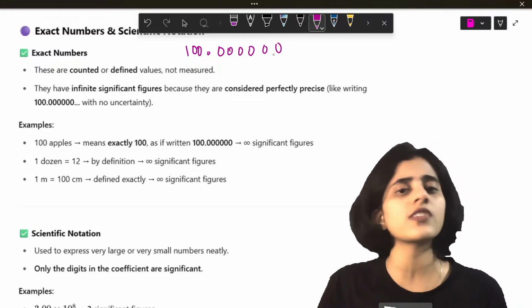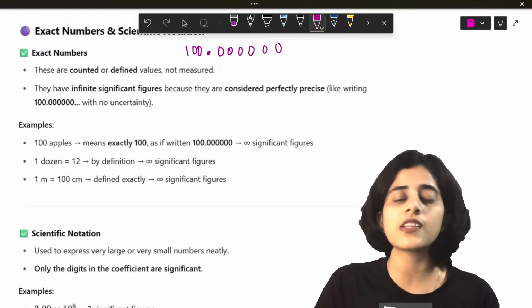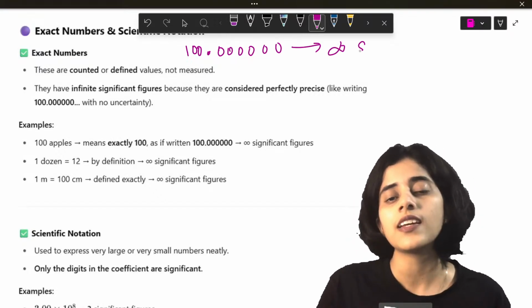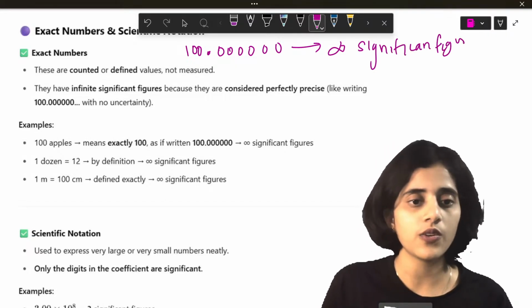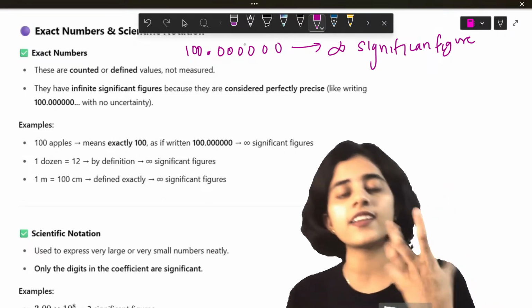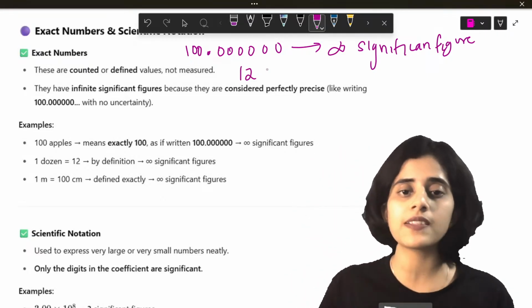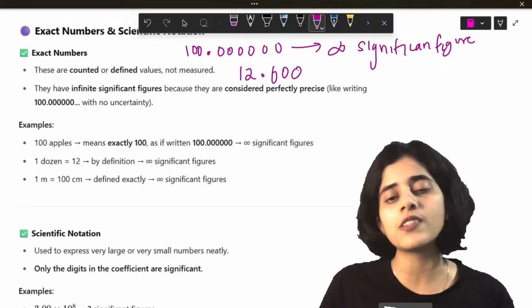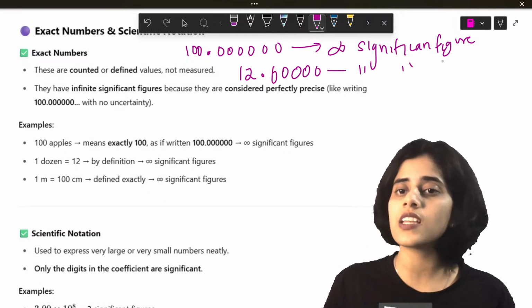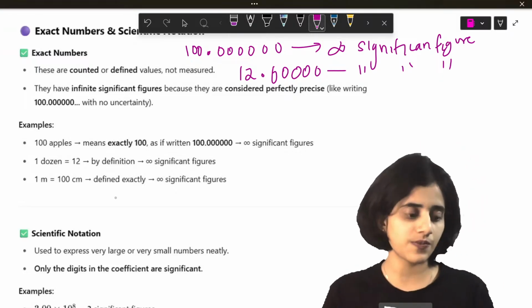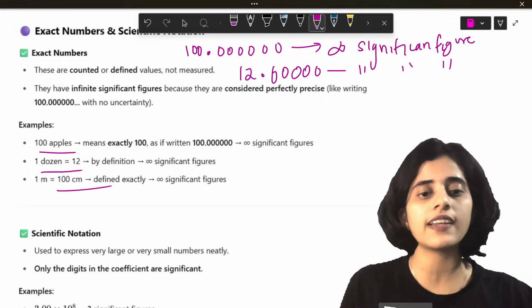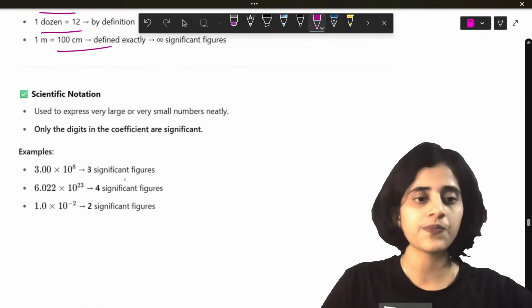100.000. However many zeros I can put, zeros after a decimal are always significant. So this will have infinite significant figures. For example, if I say there is a dozen of apples, how many apples are there? 12 apples. 12 means 12.0 or 12.0000. So this also has an infinite number of significant figures. So for whole numbers, they all have an infinite number of significant figures.